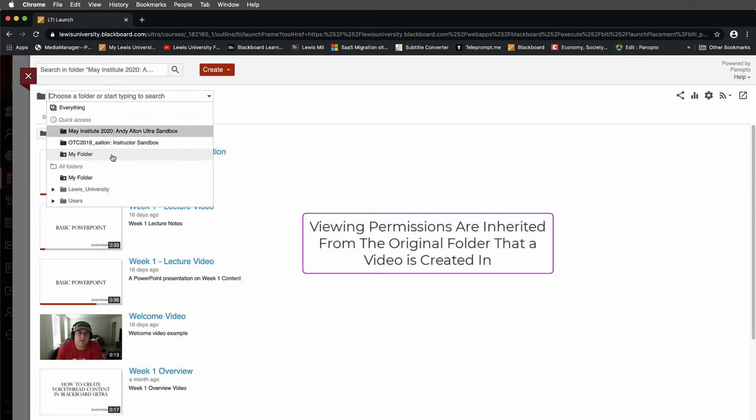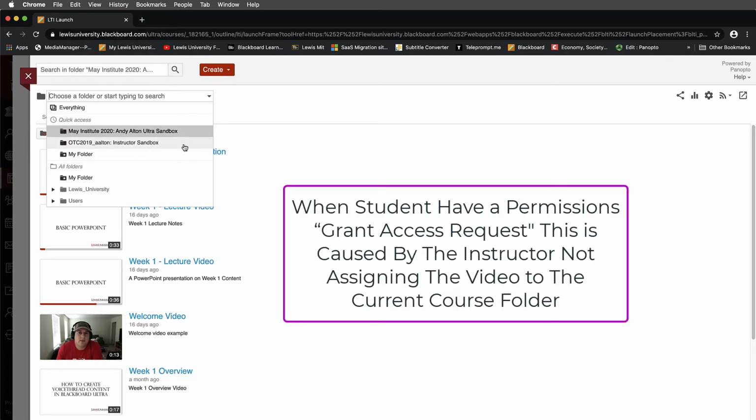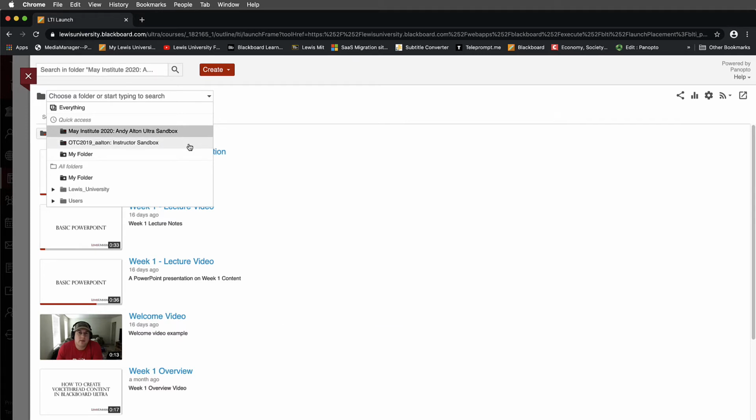A big part of understanding Panopto is understanding that the permissions for your students to be able to view the videos are associated with the folder that the videos are in. So if your students are getting that grant permissions access problem, it's probably because your videos aren't in the proper folder. Okay, and we're going to look at that as we work our way through this.